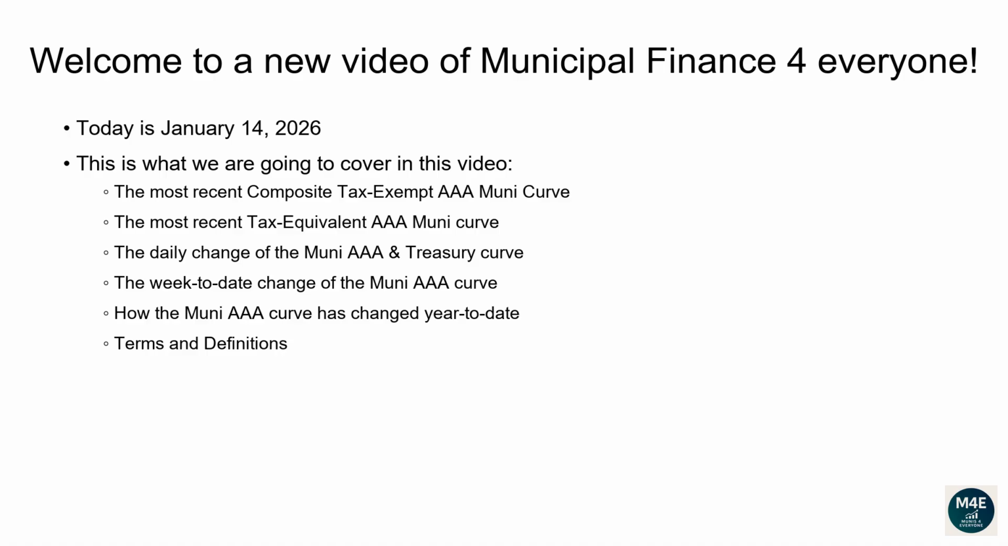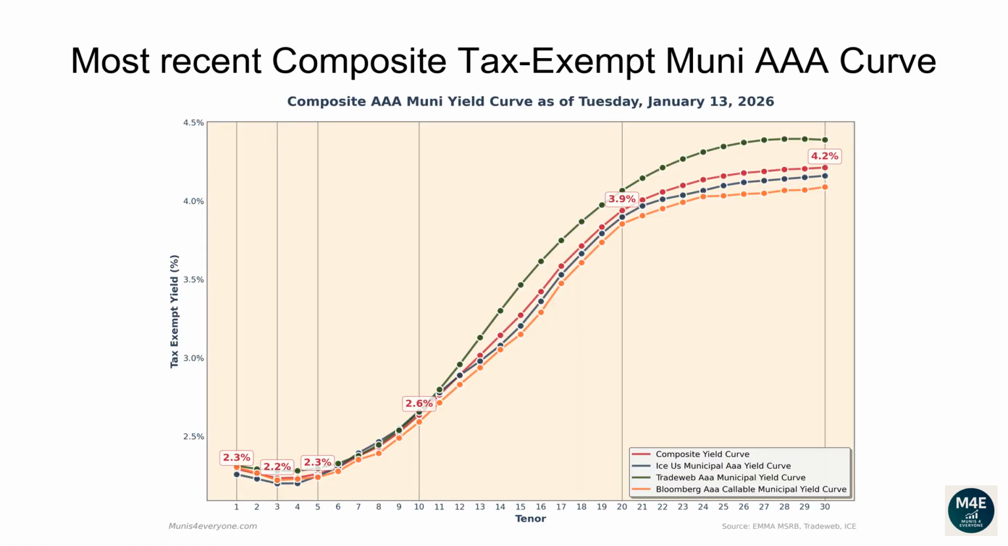Terms and definitions. Let's go over the most recent composite tax-exempt Muni AAA curve. The following composite tax-exempt yield curve is based off the most recent ICE, TradeWeb, Bloomberg yield curves that are available on the MSRB website, plus some proprietary extra adjustments, as of January 13, 2026.